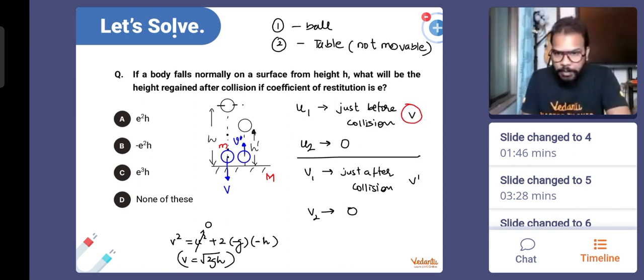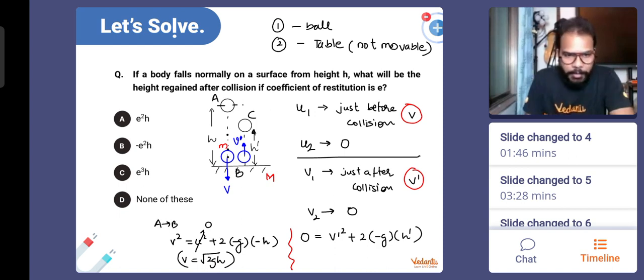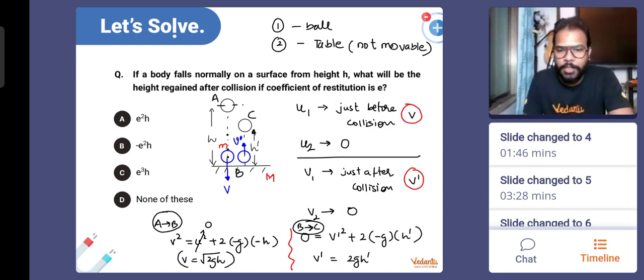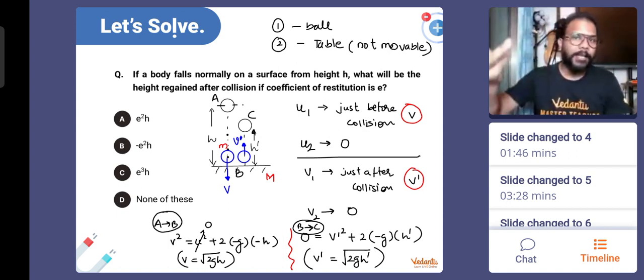Just after the collision is completed, it is going to rise with the velocity v dash. So when something rises with that speed, finally when the ball reaches a height h dash, its velocity will again become 0. That means if I speak about the final velocity, which is 0, it will be equal to v dash square plus 2 into minus g, and this time it rises to a height in the positive direction, h dash. If I call this point A, this point B, and this point C to which it is going, this is the A to B journey, and this is the B to C journey, everyone. So B to C, at C the velocity became 0. So from here, when you find out v dash, on the right hand side it is 2gh dash. So v dash comes out to be under root of 2gh dash. Means what, guys? We have got the velocity with which the ball hits the ground, and the velocity with which it leaves the ground after the collision is completed.